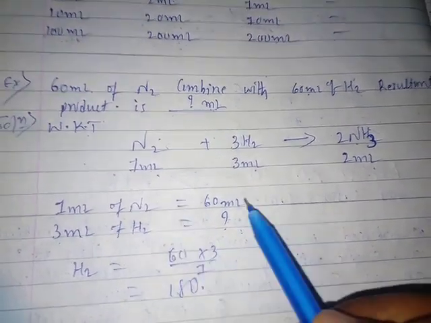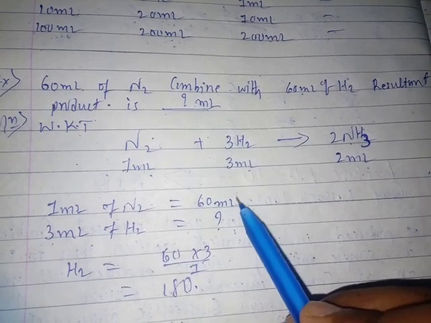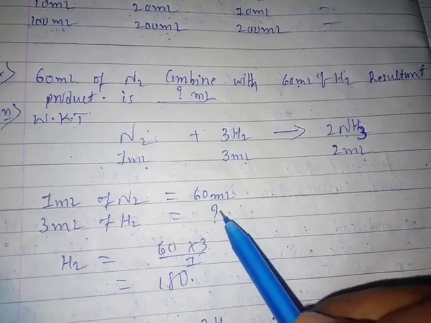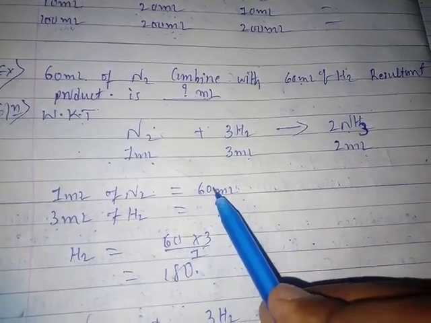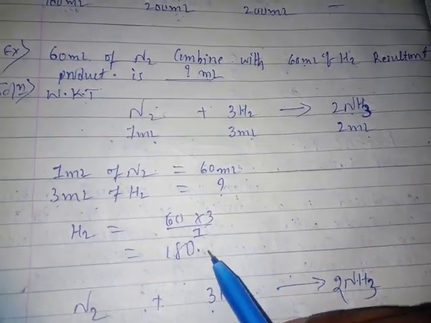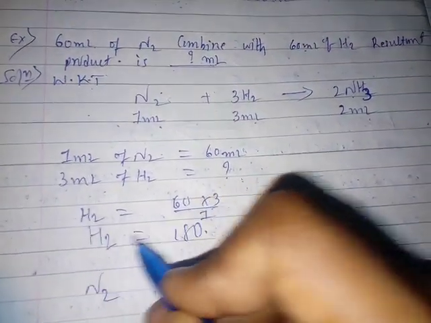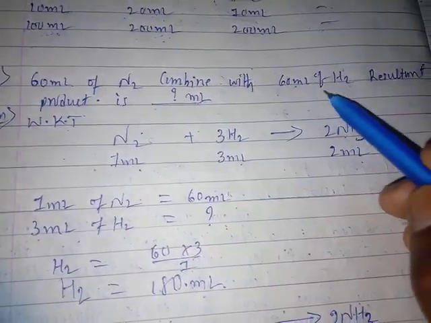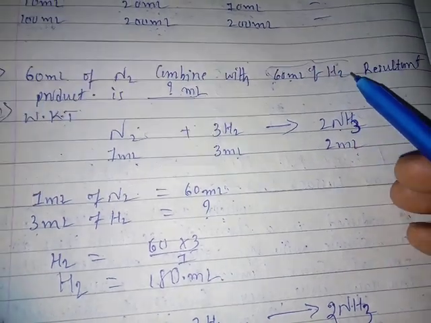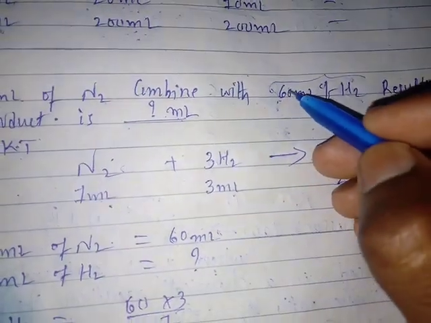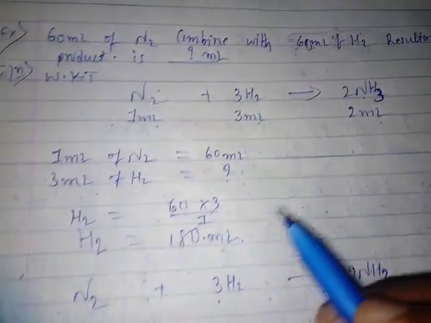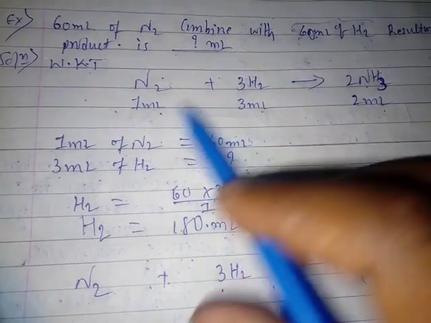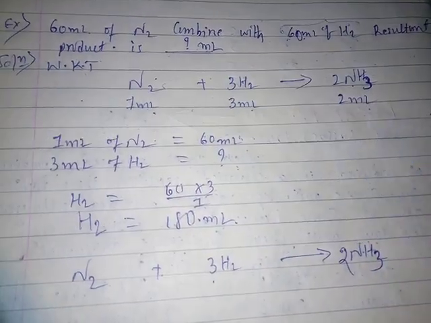Right, students. So let's see. 1 ml of nitrogen means 60 ml. 3 ml of hydrogen means how many ml of hydrogen do we require here? Cross multiply: 3 into 60, 60 into 3 divided by 1, that is 180 ml. We require 180 ml of hydrogen. But we have here only 60 ml of hydrogen. But we need 120 ml more. Then how do we calculate this? How do we solve this example, students?